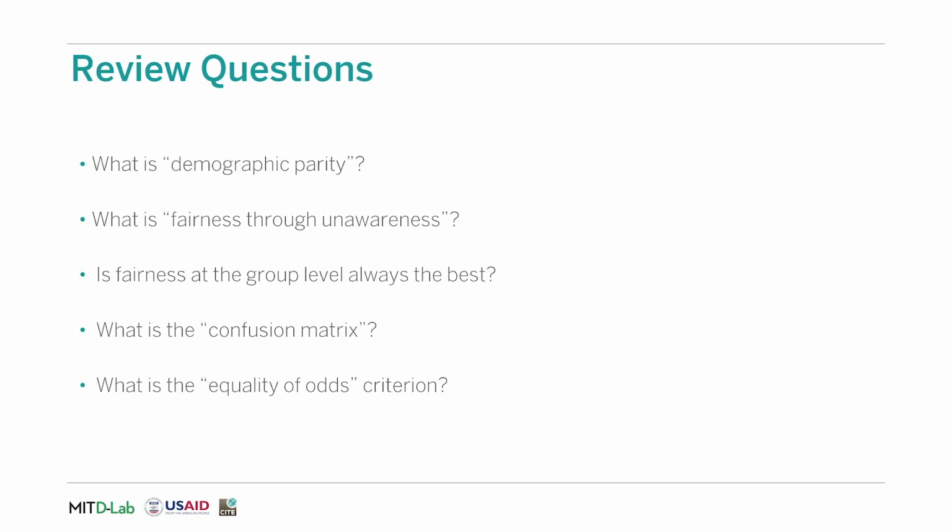Here are some review questions for the last two videos. What is demographic parity? What is fairness through unawareness? Is fairness at the group level always the best? What is a confusion matrix? What is the equalized odds criterion and when might you want to use it?